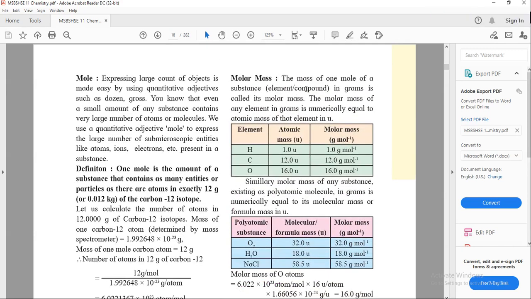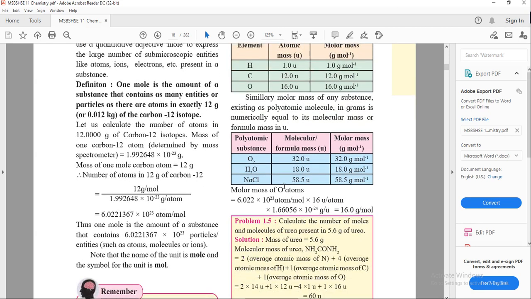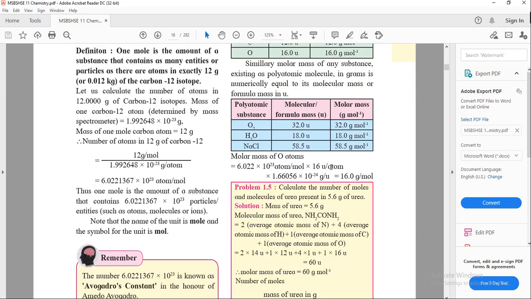So what is molar mass? The mass of 1 mole of a substance, element or compound in gram is called its molar mass. The molar mass of any element in gram is numerically equal to the atomic mass of that element. Okay, we will see the calculation.